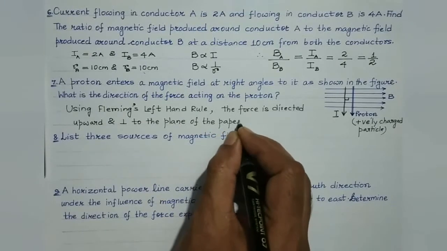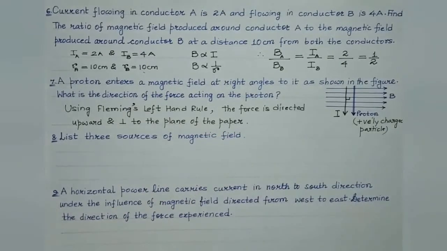So, whenever the direction of the force on a current carrying conductor under the influence of a magnetic field is to be found, then Fleming's left hand rule is to be used, right? Okay, let's proceed to question number 8. It's a simple basic question.